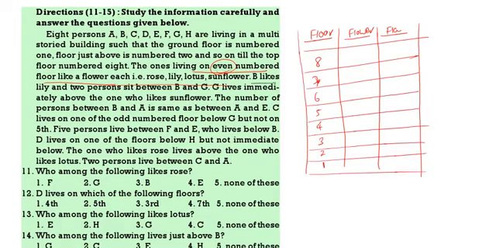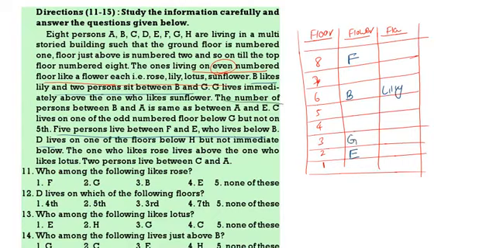B likes lily and there are 2 persons between B and G. Then 5 persons are there between F and E, who lives below B. There are 5 persons between F and E, so after F there are 1, 2, 3, 4, 5, then E. E is living below B. B likes lily, so B is coming on an even number because only even numbers like flowers. There are 2 persons between B and G, so G comes on the 3rd floor.